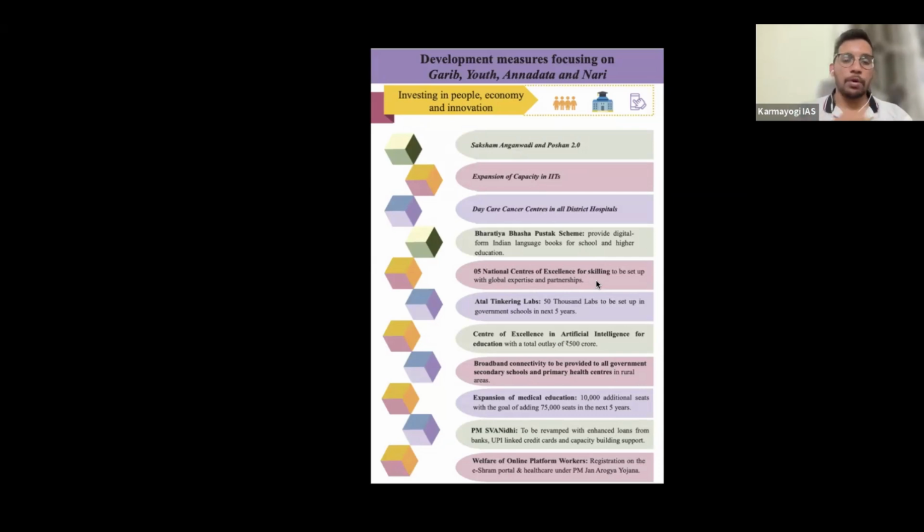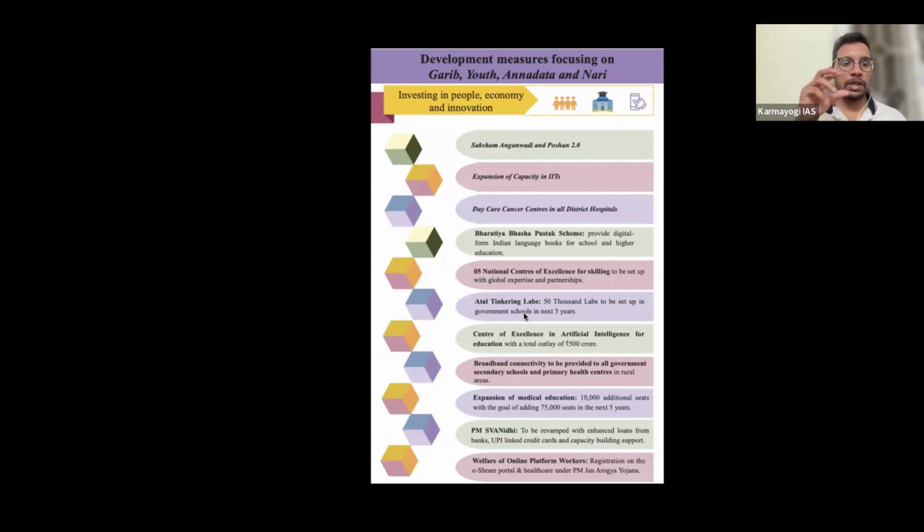Yes, so we were discussing one of the lackings, that we don't have the skill sets that are required. So to enhance the skill sets, the government is going to launch 5 national centers of excellence for skilling, right? And also Atal Tinkering Labs. If any of your parents are involved in schools, you might be aware that most of the Atal Tinkering Labs were focused on private schools. That means to nurture innovation and entrepreneurship since childhood, the government has come up with the Atal Innovation Mission under Niti Aayog.